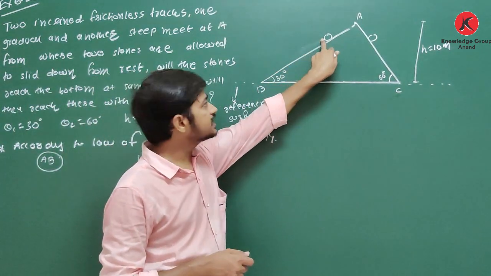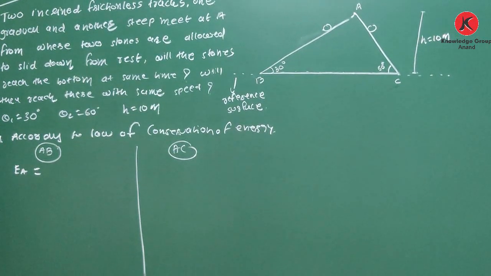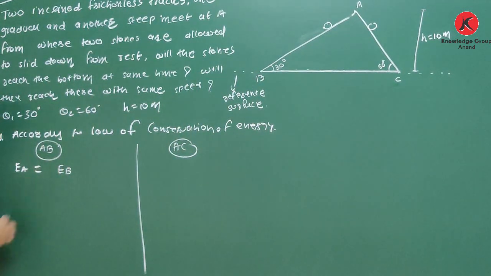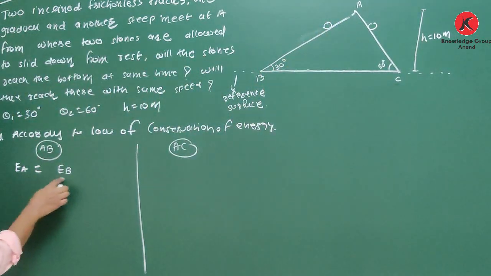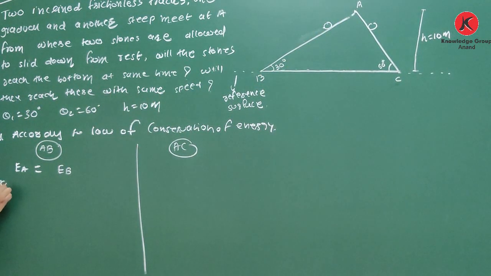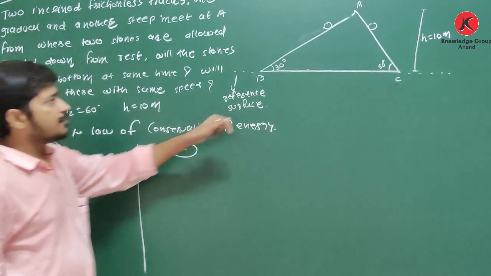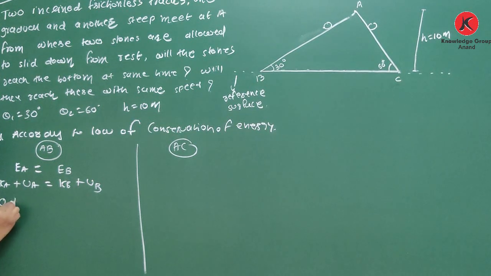This object is initially at point A. The mechanical energy at point A is E_A, and at point B it is E_B. E_A equals E_B, that is K_A plus U_A equals K_B plus U_B. At point A it is in rest condition, so kinetic energy is 0. U_A, the potential energy, is mgh. Clear about this?